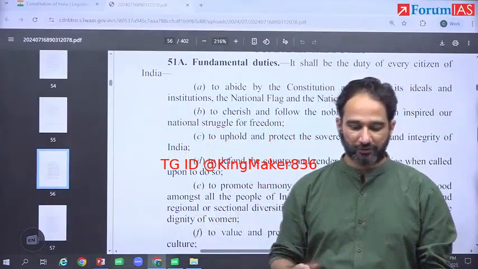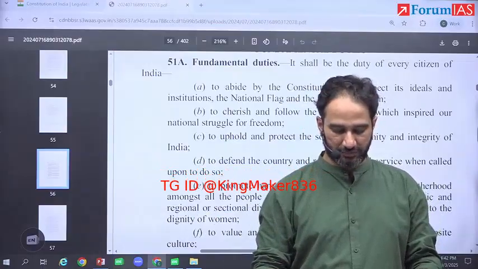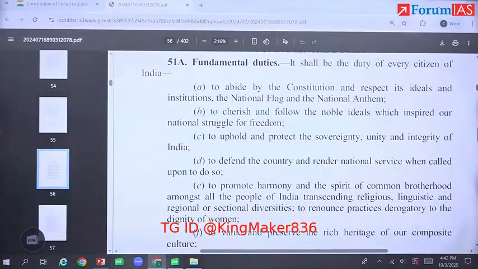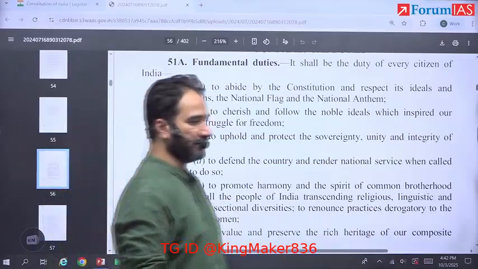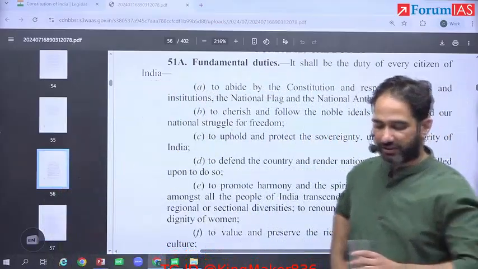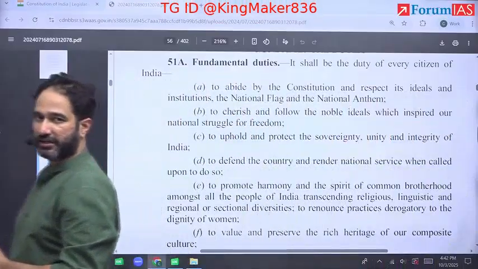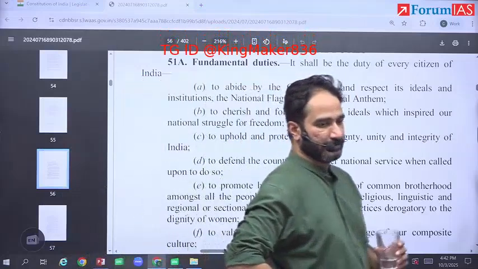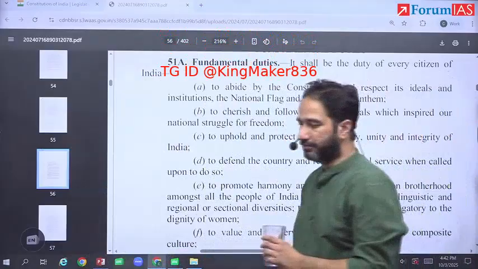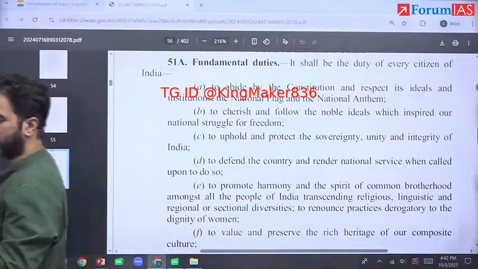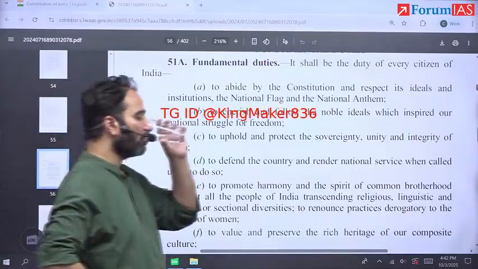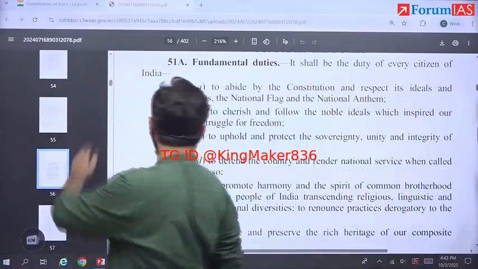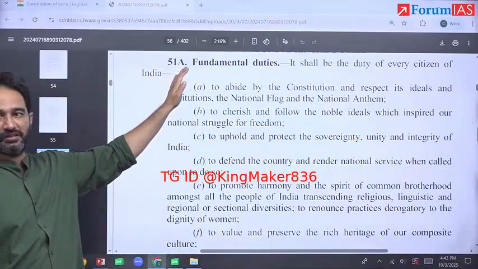Write down: Prevention of Insults to National Honours Act 1971, National Flag Code, National Anthem Code. So this has been made enforceable through these legislative laws.